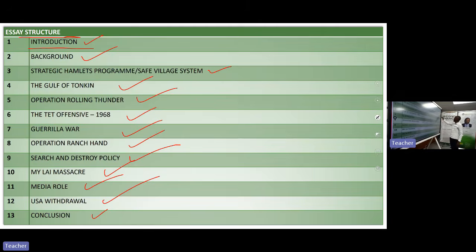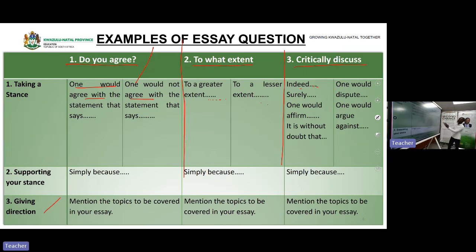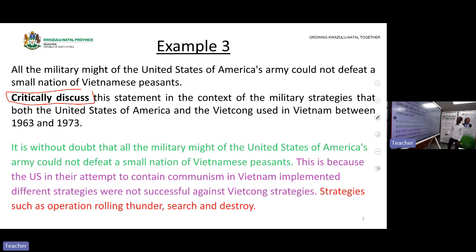Remember, I said when you are dealing with critically discuss, and you are in agreement with the statement, these are the weights that you use: indeed, surely, one will affirm, it is without doubt. Are we clear? But if the statement is false, one will dispute, one will argue against. Are we clear? Let's go back now to this question. You are critically discussing this statement, and when we analyze it, we see the statement is true, so you agree with it.